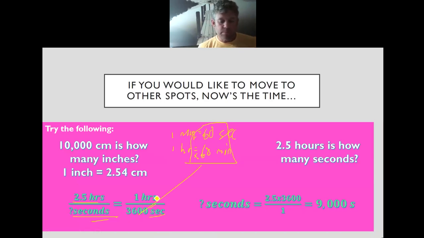Again, givens are here, so what I'm going to do is I'm going to take the 2.5, multiply it by 3,600, go over here, and I'm going to divide that by 1. So 2.5 times 3,600 divided by 1 tells me I should get about 9,000 seconds here in 2.5 hours, all right, if I were counting that one, okay?